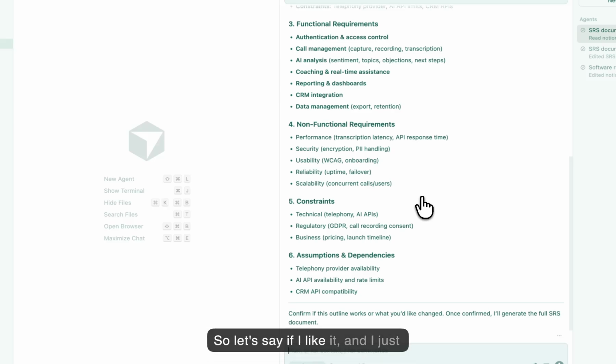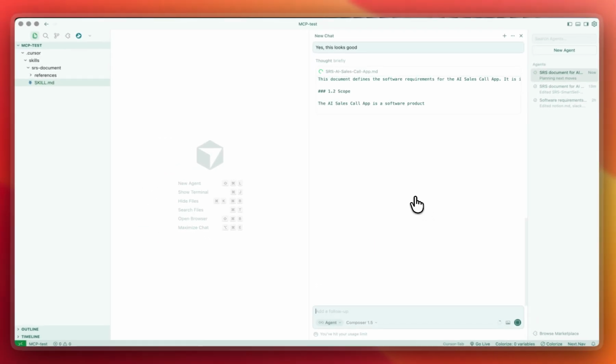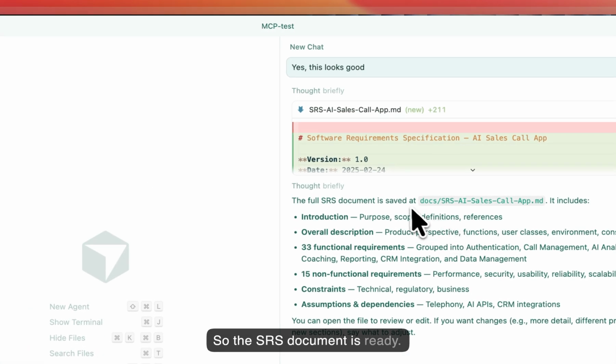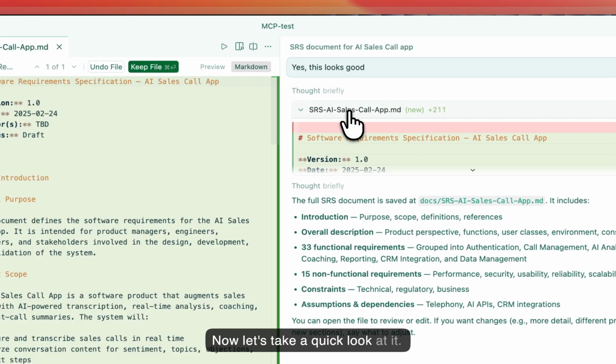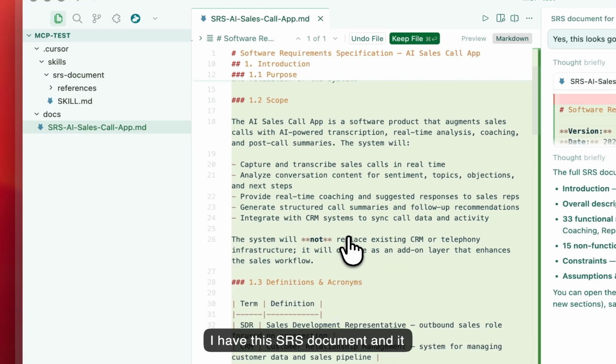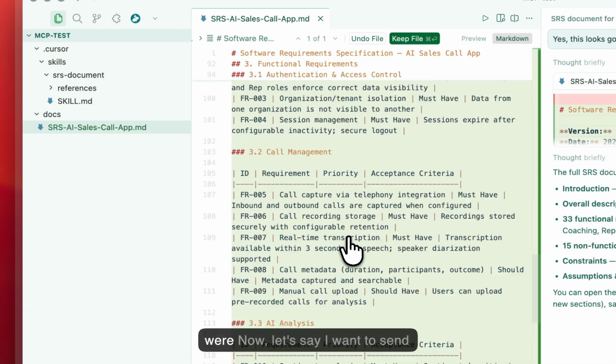So let's say I like it and I just say, yes, this looks good. The SRS document is ready. Now let's take a quick look at it. Inside this docs folder, I have this SRS document and it has mentioned all the things that were required.